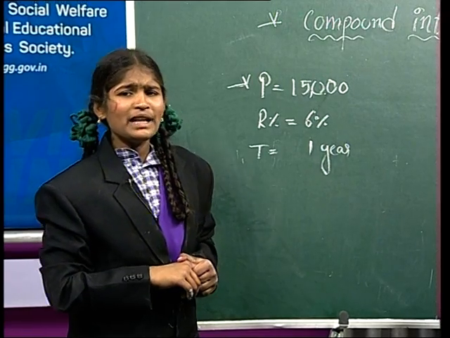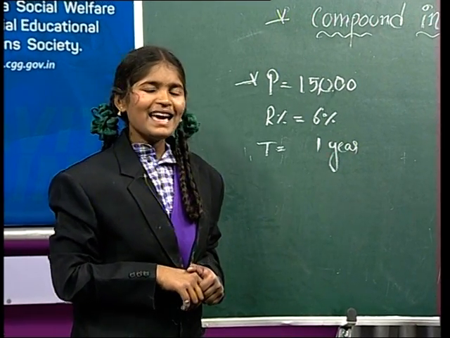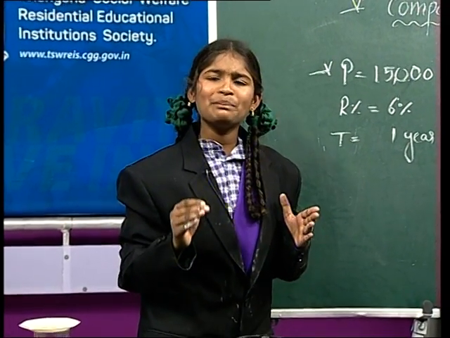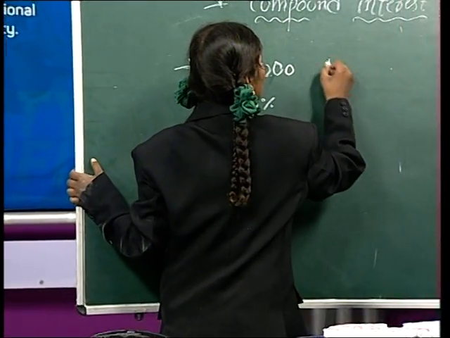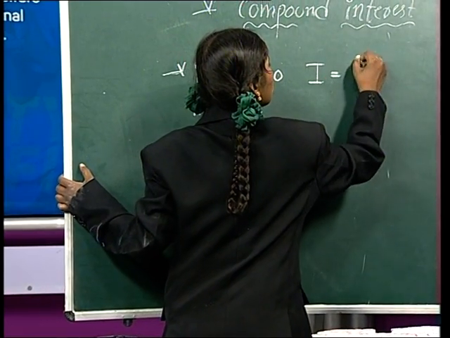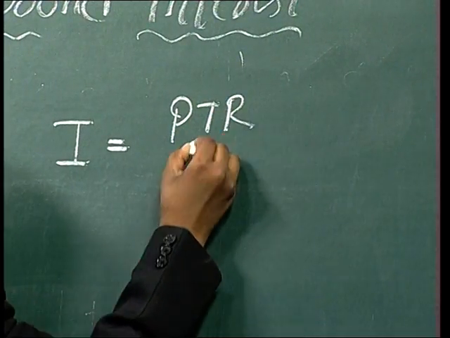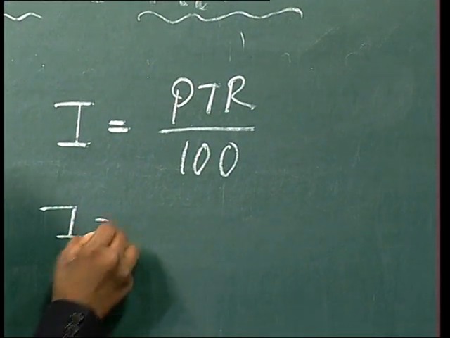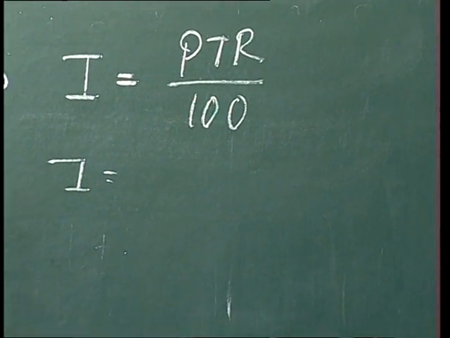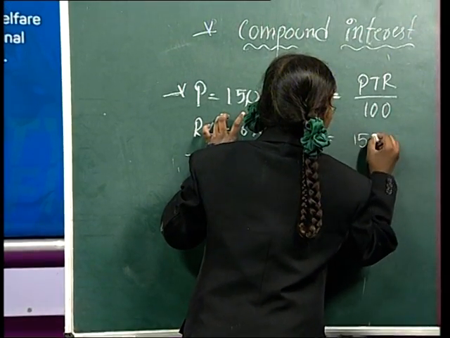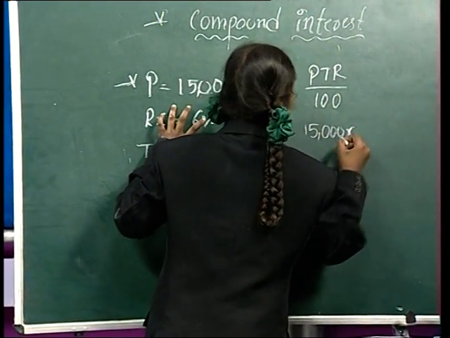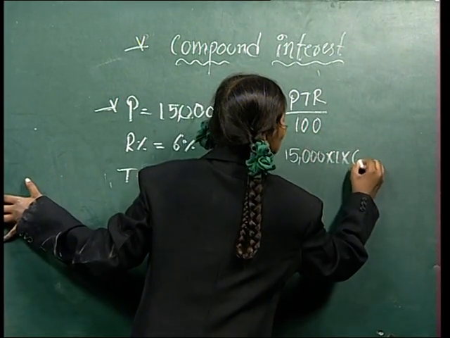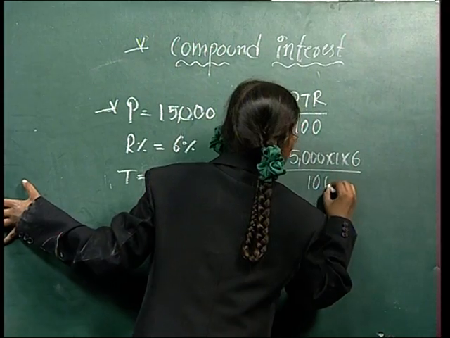Sparrows, do you know the simple interest formula? Yes, it's correct. Simple interest formula is I equal to PTR by 100. I equal to principal 15,000 into time 1 year into rate of interest 6 by 100.